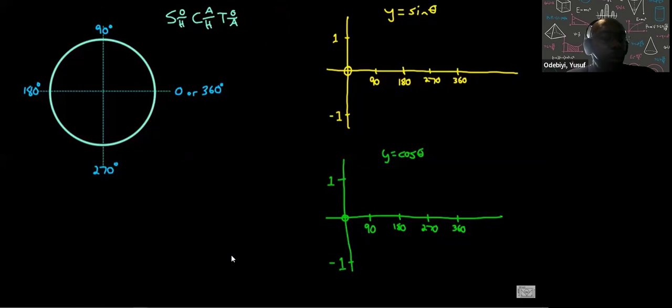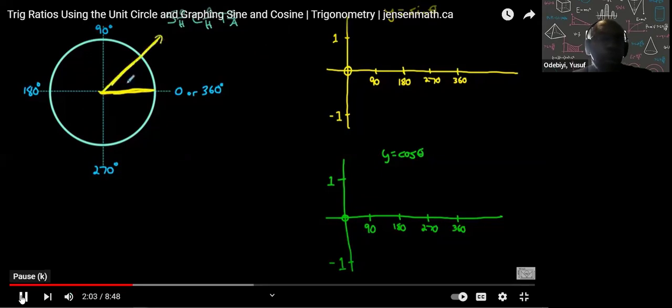So first of all, remember that the initial arm always starts along the positive x-axis here. And then our terminal arm is going to rotate counterclockwise around.